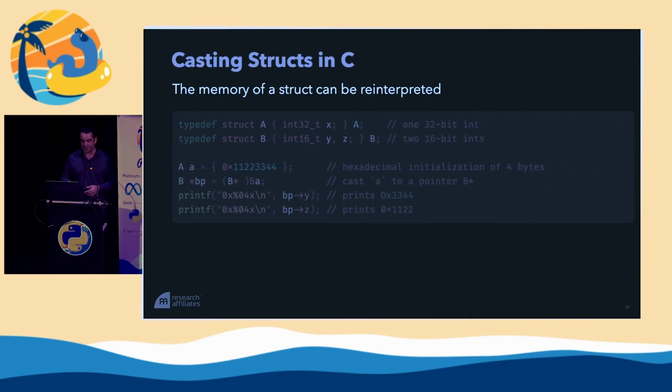But we can do more dramatic things. So for example, I can reinterpret the memory of a struct. Here I have a struct A that has one 32-bit integer, x. And then I have another struct B that has two 16-bit integers, y and z. I can create an instance of that struct A, and then I can tell the compiler, hey, don't think of A as A anymore. Think of A as B. And I can cast it to a pointer to B. And then I can read the field y, and I get half of the original A. And I can read the field z, and I get the other half. We've reinterpreted the memory, and we can just pop it right off and get it back, which is pretty wild.